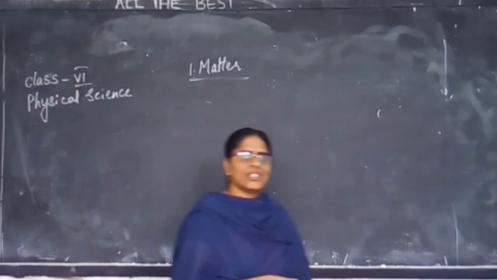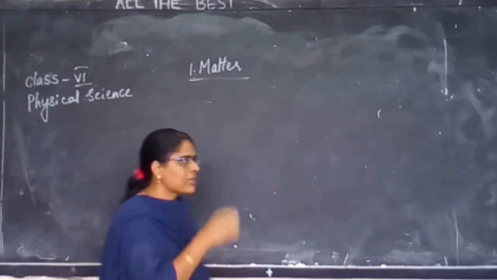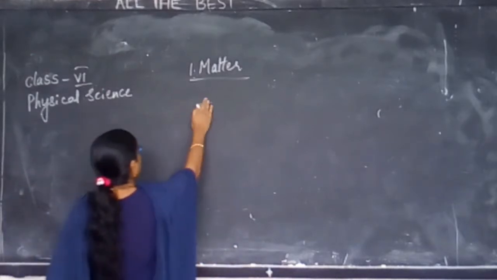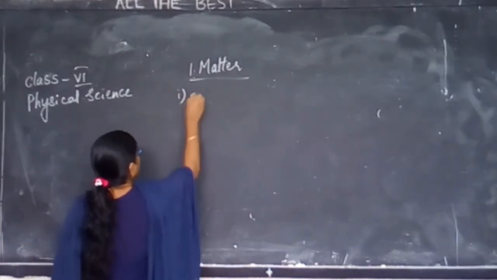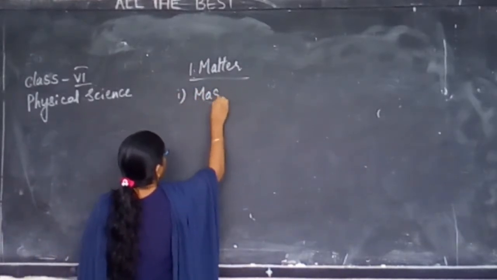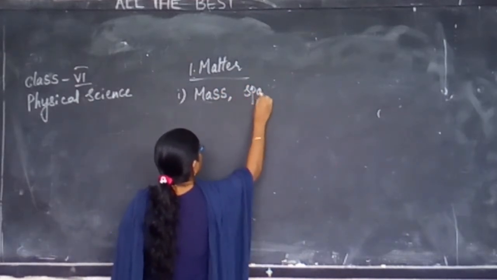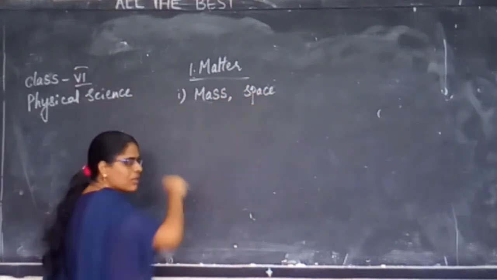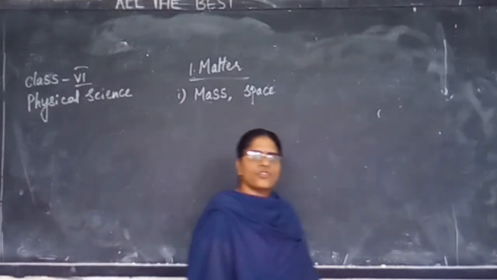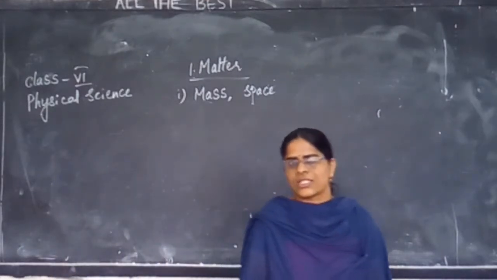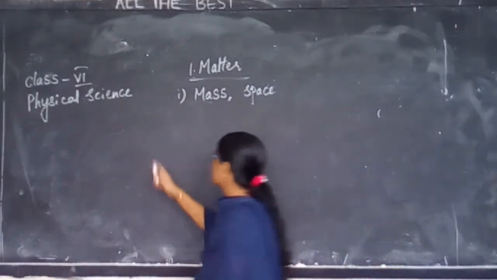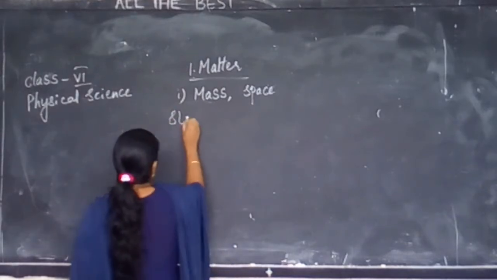Now, in both these activities, we have concluded matter is nothing but that which has mass and is occupying some space. Okay? Now, after these activities, we will learn states of matter.